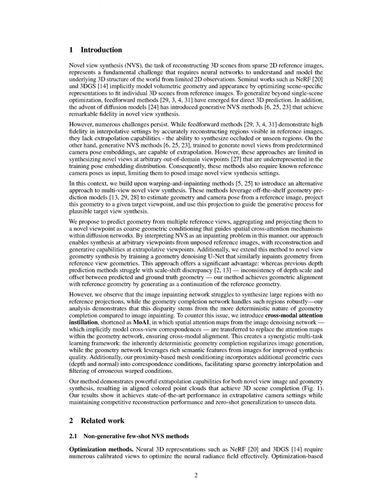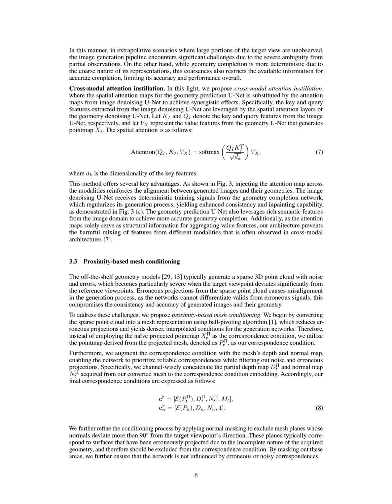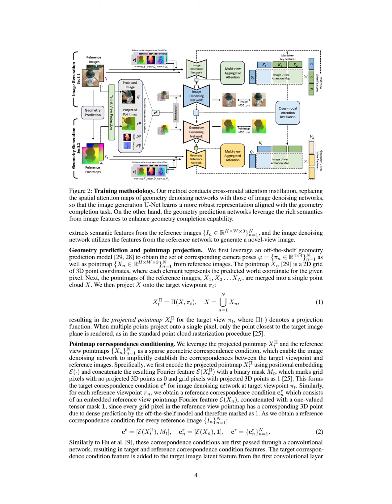To illustrate how our algorithm performs novel view synthesis from multiple unposed reference images, consider a scenario where we have 3 unposed reference images of a scene. The process begins with the extraction of semantic features from these reference images using the image reference network, which captures essential information about the scene's structure and appearance. Next, we employ an off-the-shelf geometry prediction model to obtain corresponding camera poses and point maps for each reference image, merging these into a single point cloud.